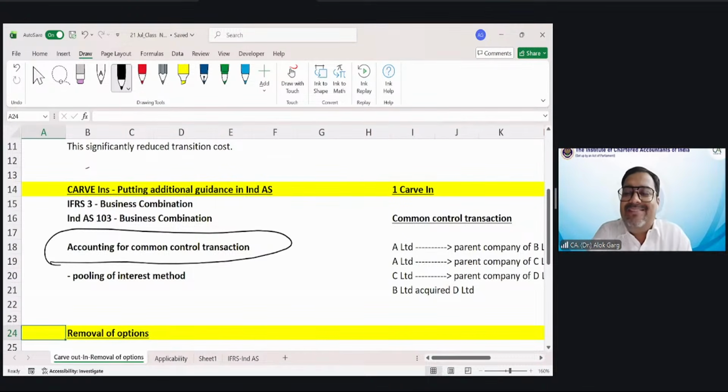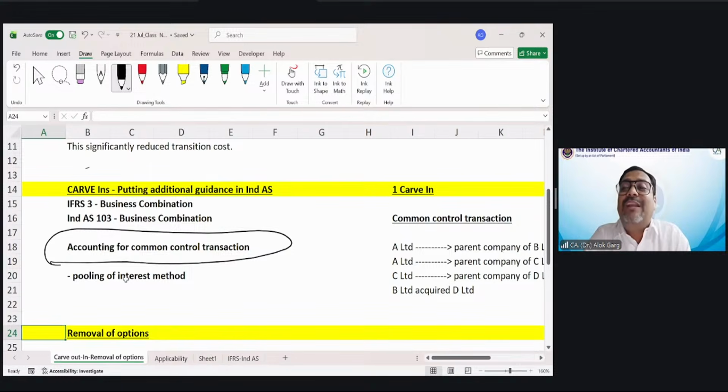You know what we did in India? We said okay, we will use the pooling of interest method, the book value method. We will apply the fair value method for all acquisitions except common control transactions.